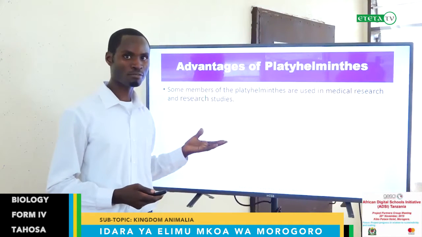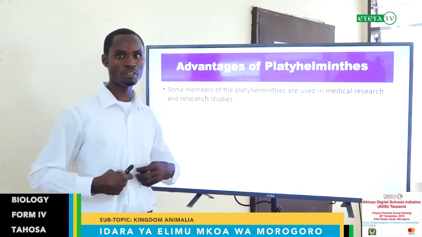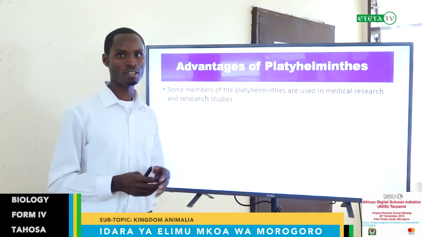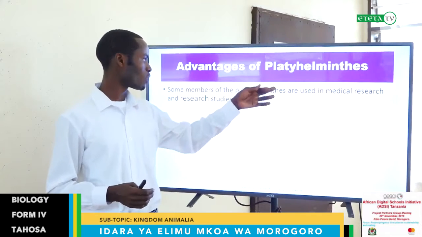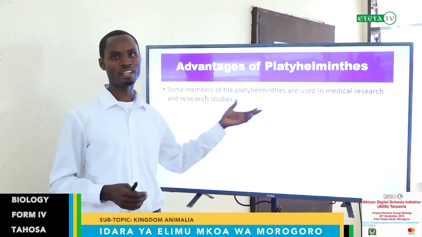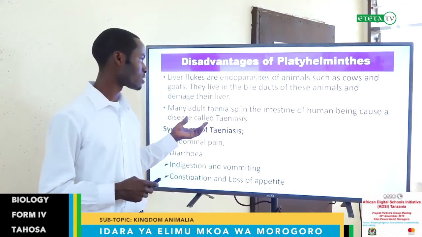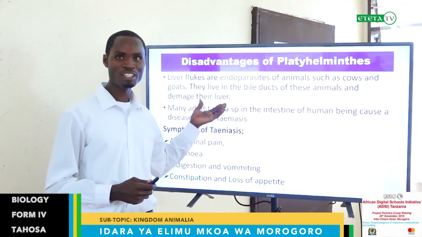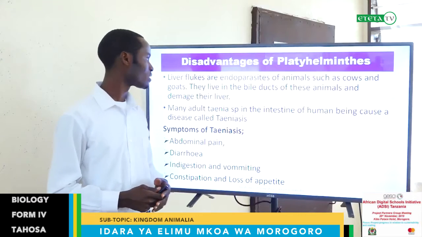We develop medicine for curing this, because if you feel pain, like something abnormal in your gut, you go to the hospital and someone has done medical research and can give treatment for this. These are the advantages. Now, these are the disadvantages of Platyhelminthes.